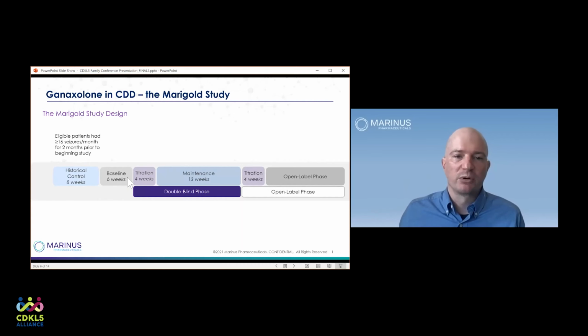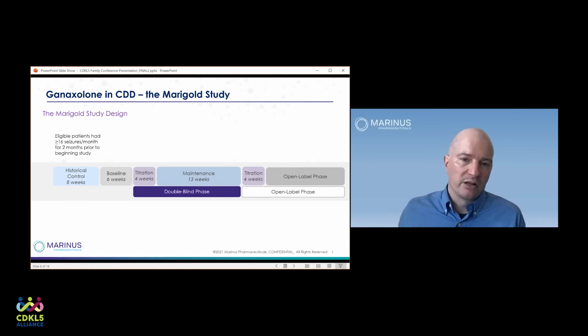And if they had a sufficient number of seizures, they were eligible to be randomized. The diagram only shows one line, but really there's 2, one for the placebo group and one for the treatment group. The assignment was randomly allocated half and half, and the individuals who were on placebo were titrated up to placebo, and the individuals on ganaxolone were titrated up on ganaxolone, after which for 13 weeks, that dose was kept the same of whatever product they were on.